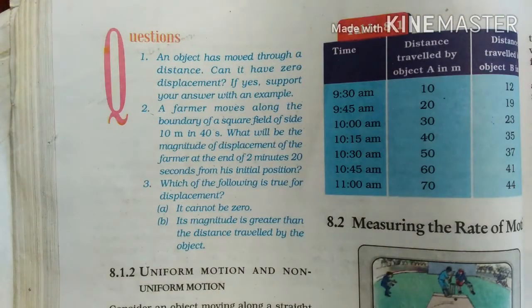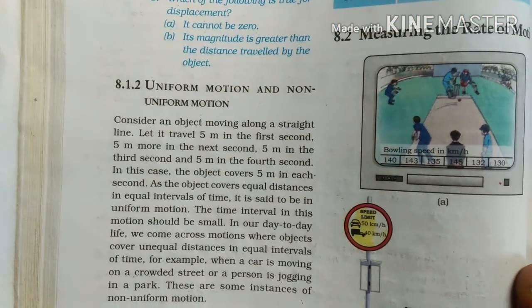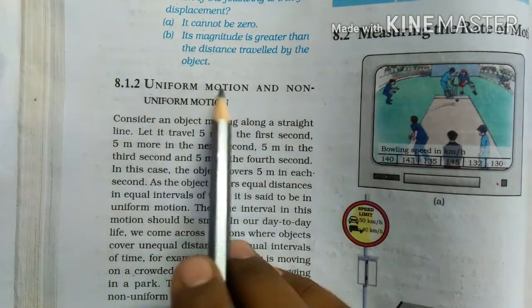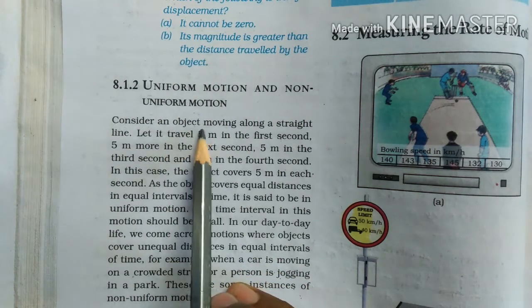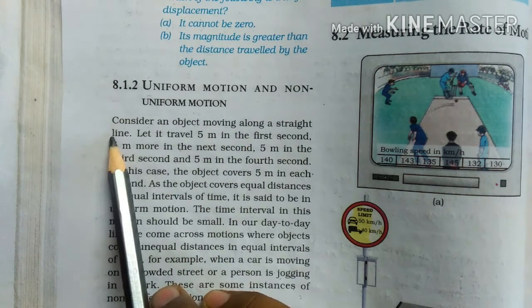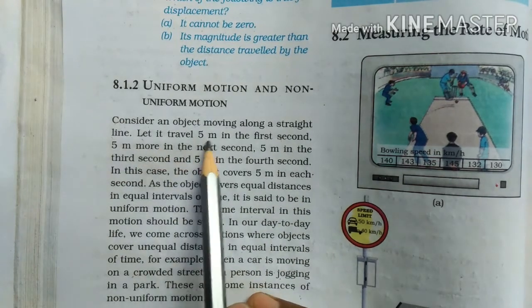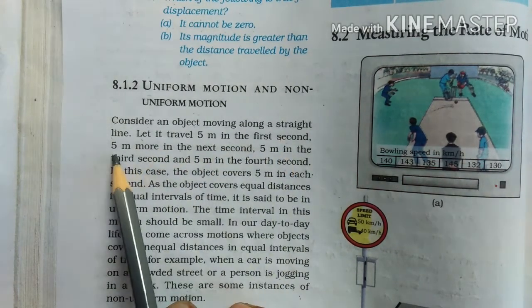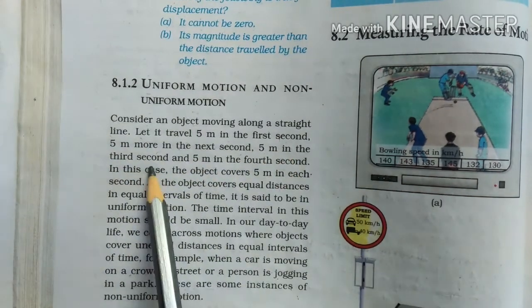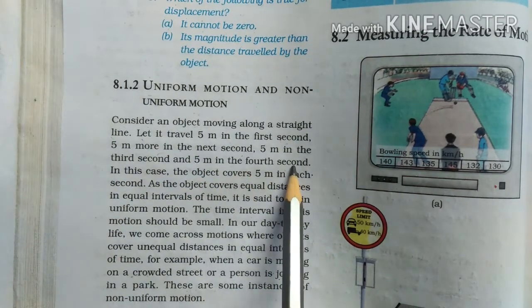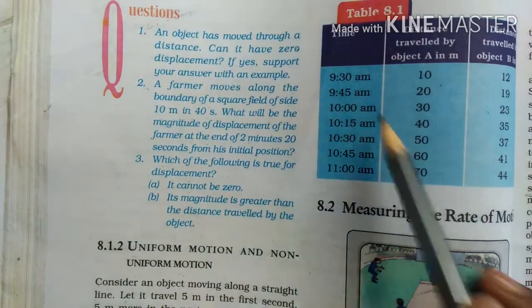Now we will move towards the next point in this chapter, that is 8.1.2, uniform motion and non-uniform motion. Consider an object moving along a straight line. One object is moving in a straight line. Let it travel 5 meters in the first second, then 5 meters more in the next second, then 5 meters in the third second, and 5 meters in the fourth second. See here in the tabular form given here.